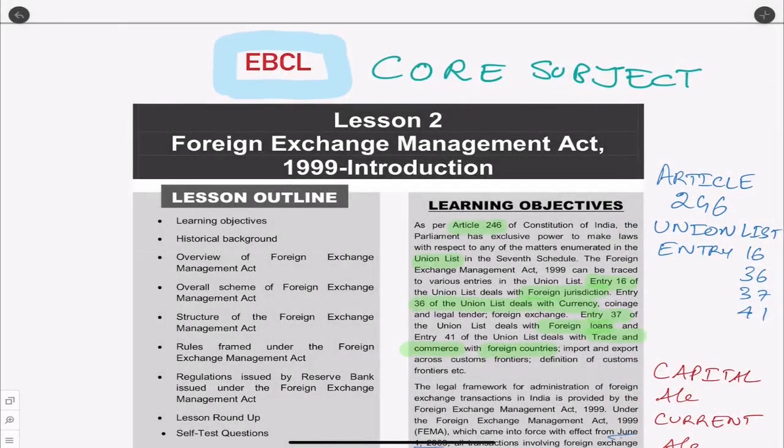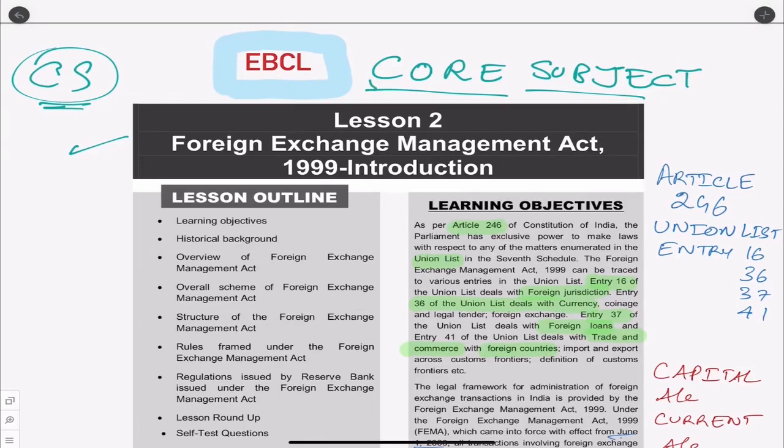In economic, business and commercial laws we have the core subject which is Foreign Exchange Management Act. See, in our old syllabus of our company secretary course, we did not have Foreign Exchange Management Act in such depth. So why do you think they have added this? They want company secretary students to be well versed with Foreign Exchange Management Act, because this is one of the main things which you will be doing as a company secretary.